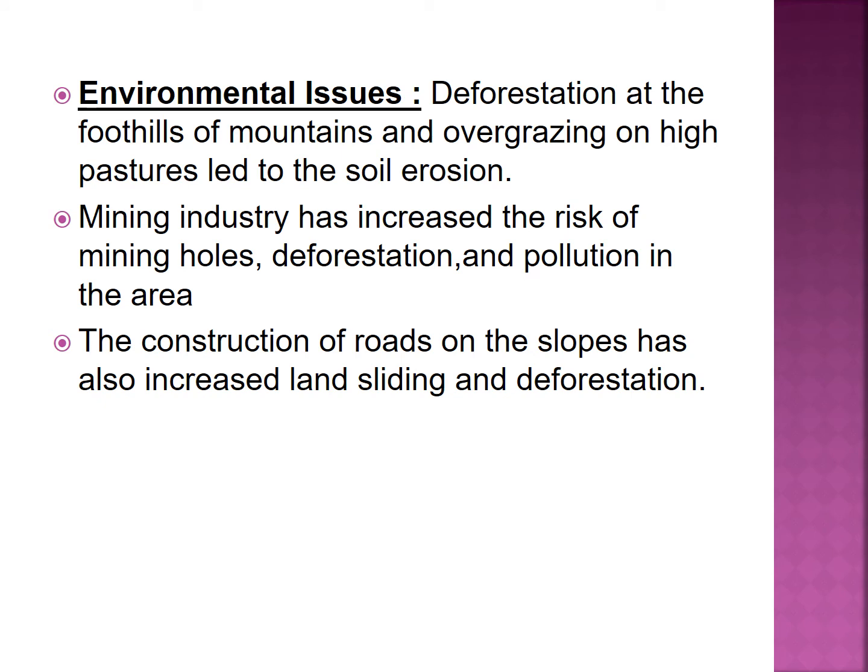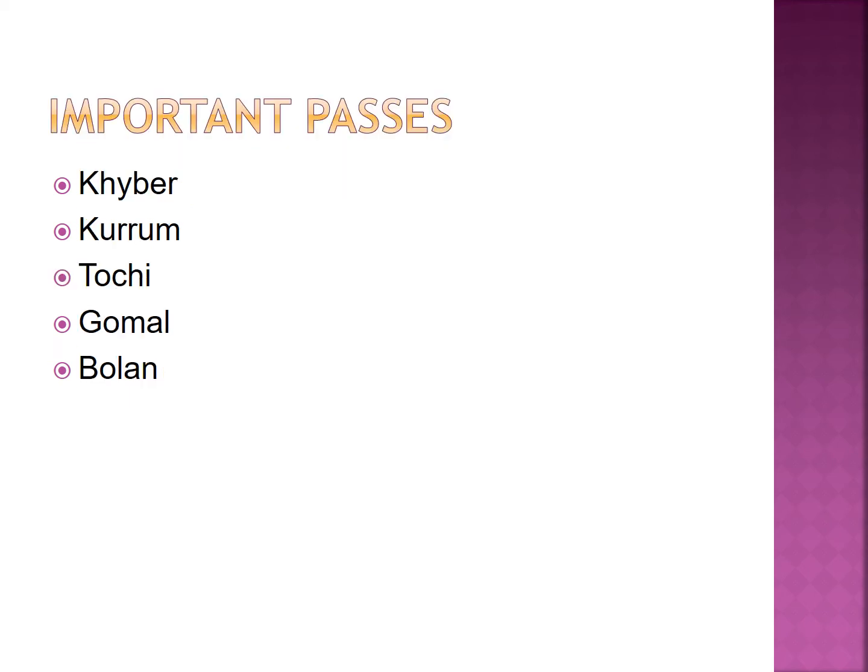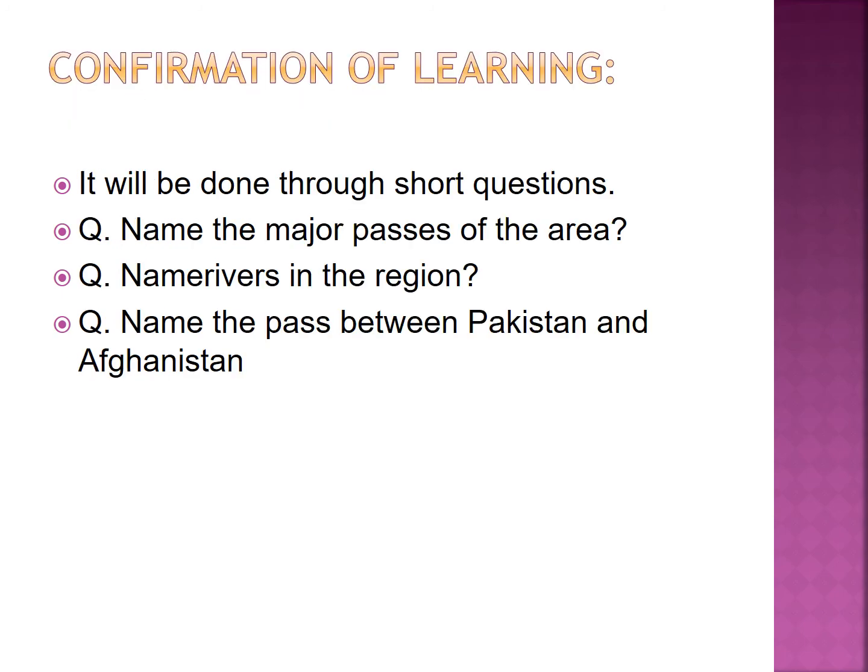Environmental issues are deforestation at the foothills of mountains and overgrazing on high pastures led to the soil erosion. Mining industry has increased the risk of mining holes, deforestation and pollution in the area. The construction of roads on the slopes has also increased landsliding and deforestation. Important passes of the region are Khyber, Khurram, Tochi, Gomal, and Bolan, and their location is given in the map which we have already seen in the above slide.